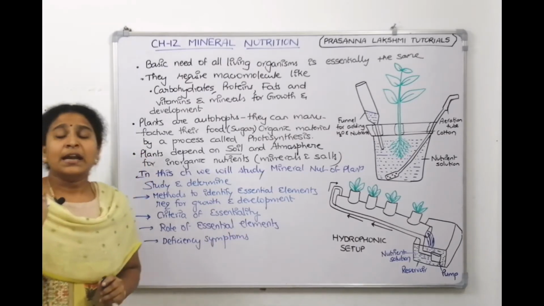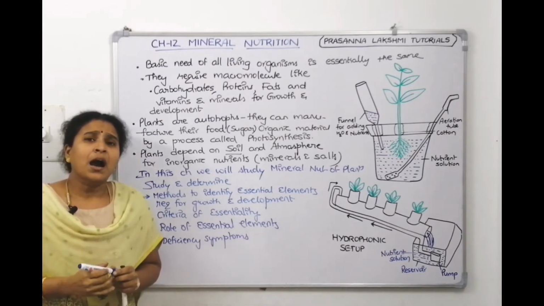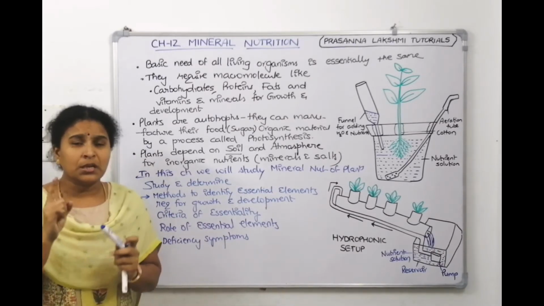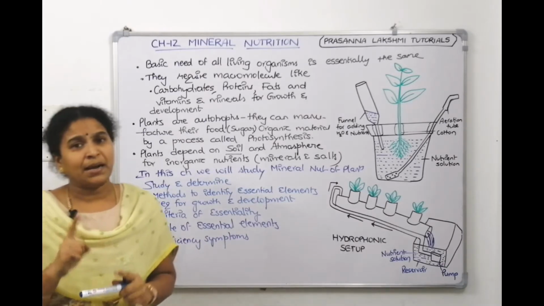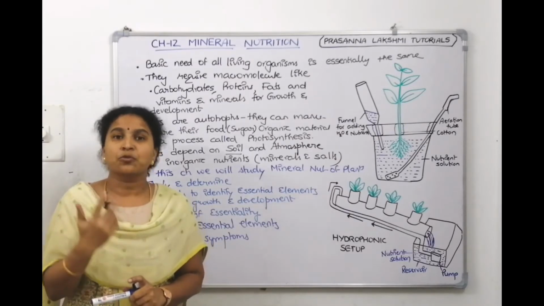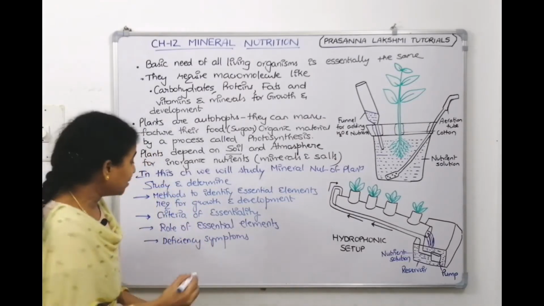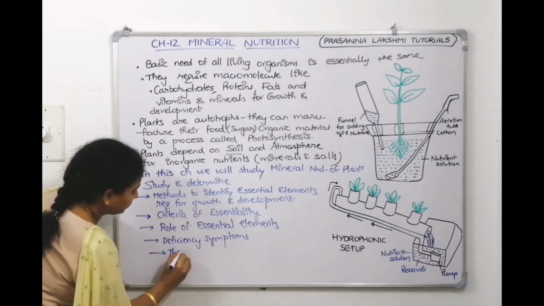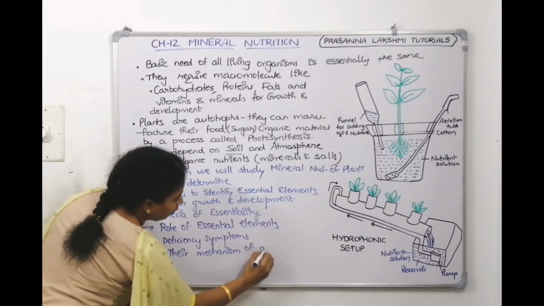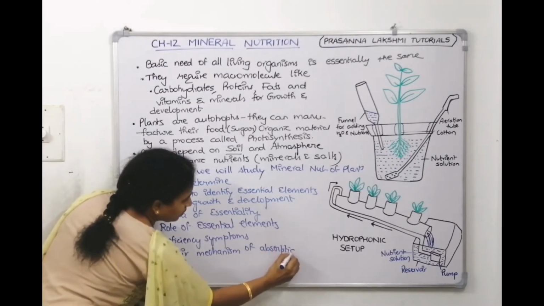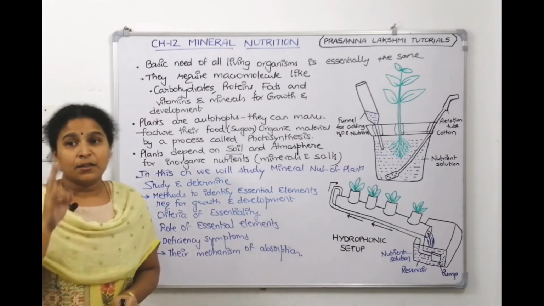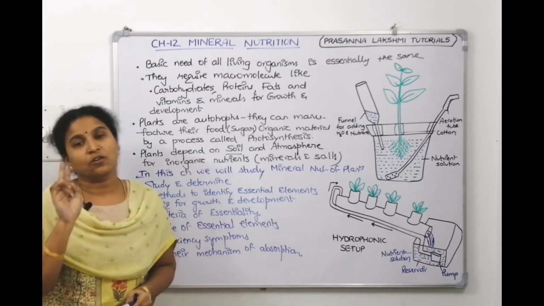So roles we need to tell, deficiency symptoms we need to tell, and how plants are absorbing the minerals, their mechanisms of absorption. Most of the minerals are absorbed by the plant by active transport. Some elements are absorbed by the plant through passive transport. So we need to define their mechanism of absorption also. Children, what I explained so far is there in the first two paras at the start of the chapter,